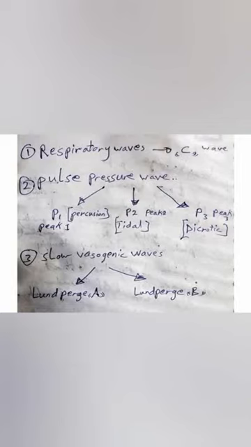Just for repetition, the C wave of ICP results from respiration variation, and the 3 peak waves, P1, P2 and P3, result from pulse pressure variation, while Lundberg A and Lundberg B both result from the slow vasogenic wave.